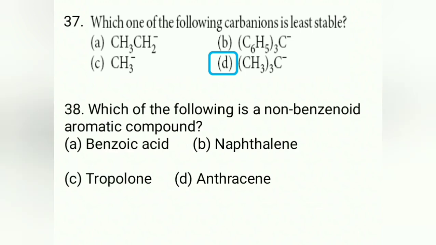Which of the following is non-benzenoid aromatic compound? So benzoic acid is benzenoid, naphthalene is having benzene ring, anthracene is having benzene ring, but tropolone is not having benzene ring. So it is a 7-membered ring. Because of that reason, the answer for this question is C.